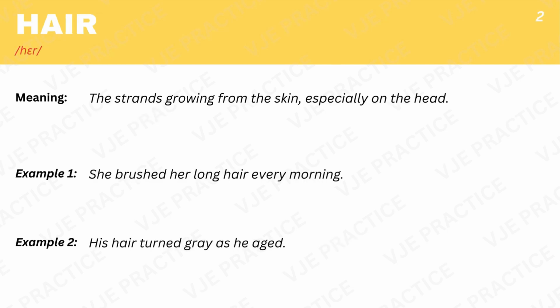Hair, the strands growing from the skin, especially on the head. Example 1. She brushed her long hair every morning. Example 2. His hair turned gray as he aged.